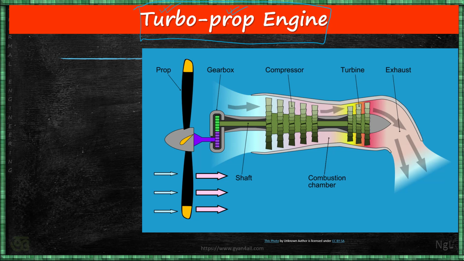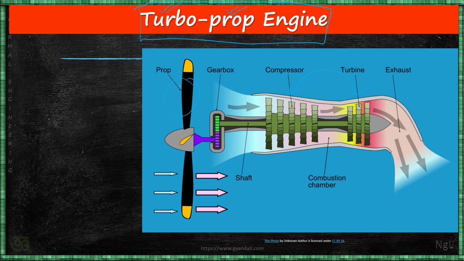Maximum energy is absorbed by the propeller, and that gives the forward thrust, as some energy is also given by the exhaust gases through the nozzle. So you can see there is one compressor and one turbine. And what does the turbine do? The turbine runs the compressor as well as it runs the propeller. So power developed by the turbine is used by the propeller as well as the gearbox.